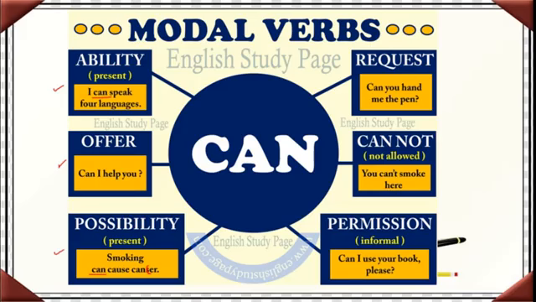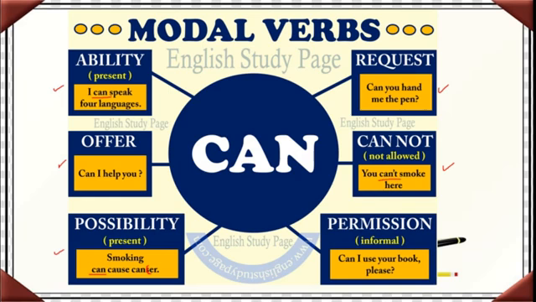Okay. Now next one, request. We are using this for the request also. Can you hand me the pen? Isn't it? And cannot, for negative sentence we use, you can't smoke here. See, this is used in the negative form.